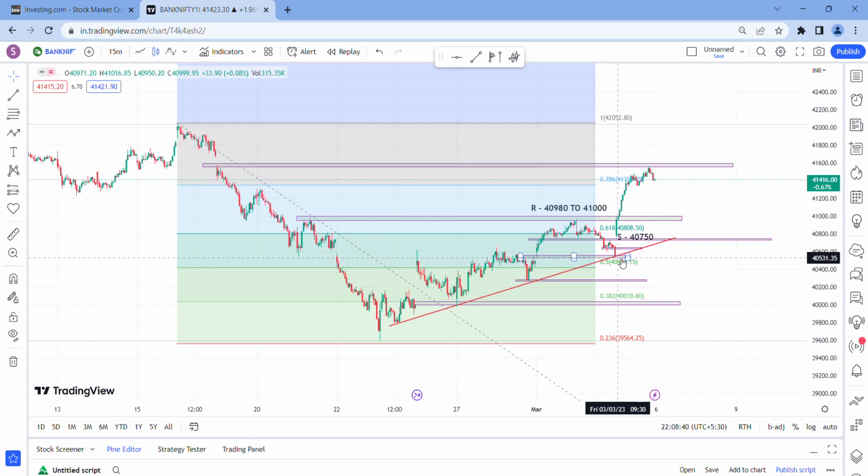I said if it closes below this level, go for selling. If it breaks this level, go for buying. But from here, what a bounce back. It made almost 800 points from this level. So I hope you made a very good profit today.